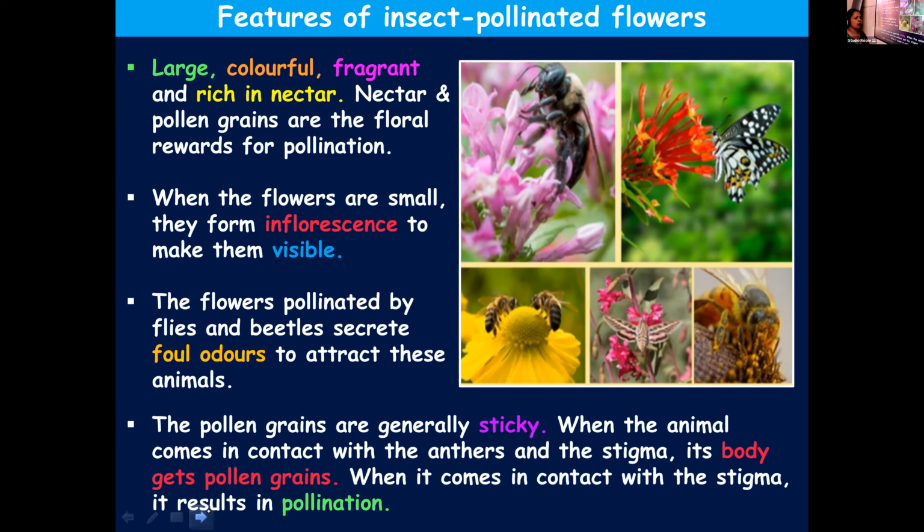The pollen grains of insect pollinated flowers will generally be sticky, and this is to facilitate the pollen grains to stick to the body of the insects or animals. When these animals or insects come in contact with the anthers of these flowers, pollen grains will stick to their body. And again, with these pollen grains, when they come in contact with the stigma of another flower, the pollen can be dusted there unknowingly and will result in pollination.